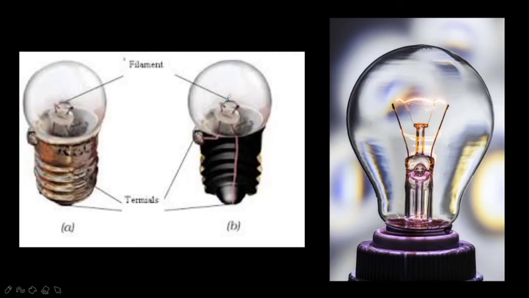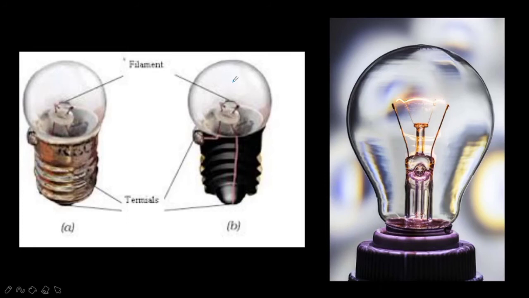So it is present inside the bulb. Then the filament is fixed to two thicker wires, which provide support to it. We have shown that in the figure.